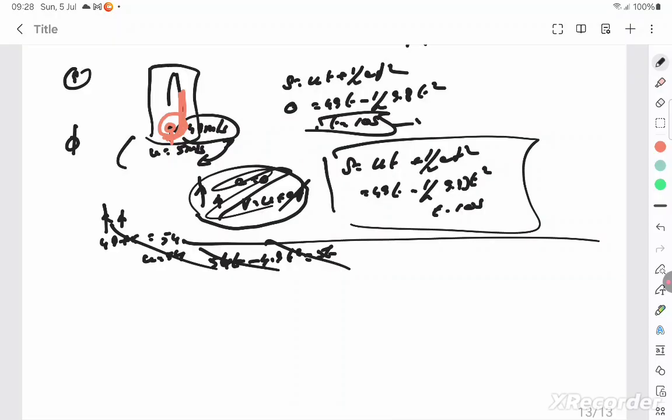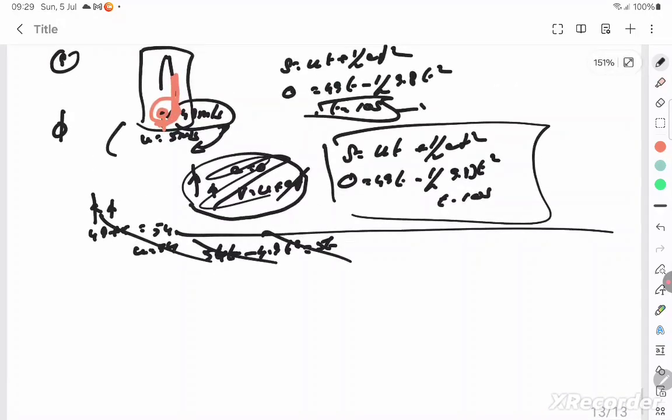So when does it get returned to the hands? So when you say displacement is 0, the total time is 10 seconds. So the next question is non-uniform accelerated motion.